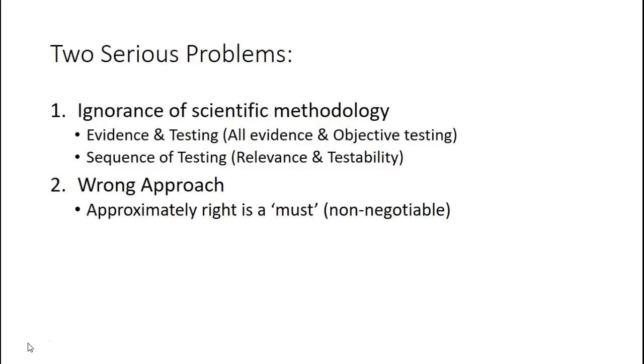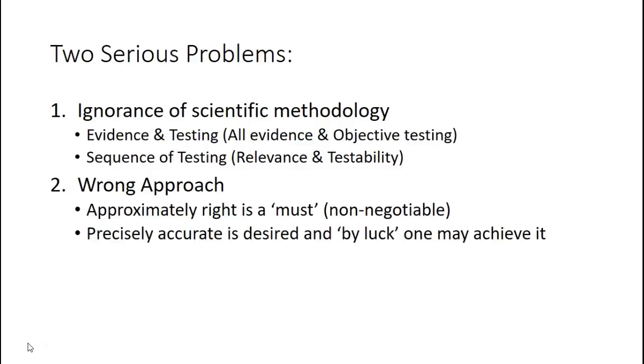And a couple of aspects of this. The first one is to recognize that approximately right is a must. And this is a non-negotiable aspect of trying to figure out the timing of the Mahabharata war. One cannot simply jump into a specific year and then try to justify why that particular year seems to be the year of the Mahabharata war based on some arbitrary or selective evidence. That will not work. But that's what 99% of Mahabharata researchers have done.